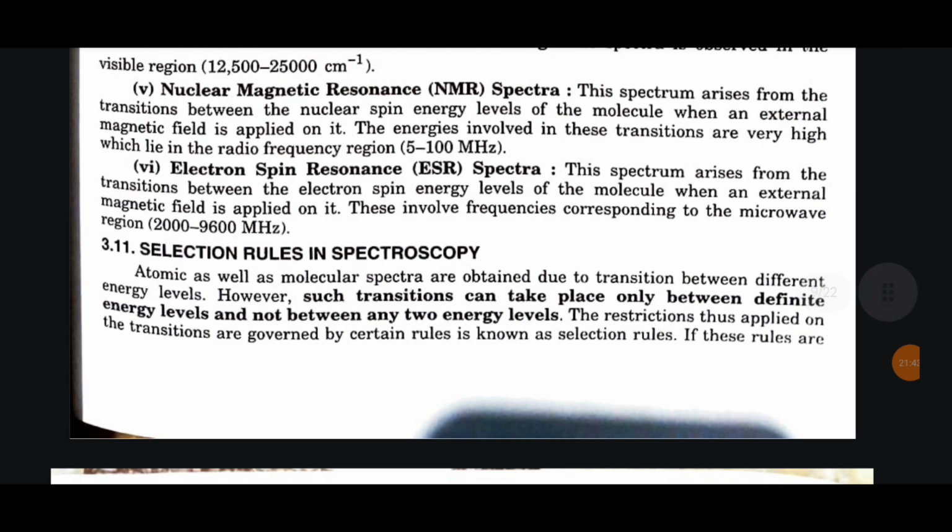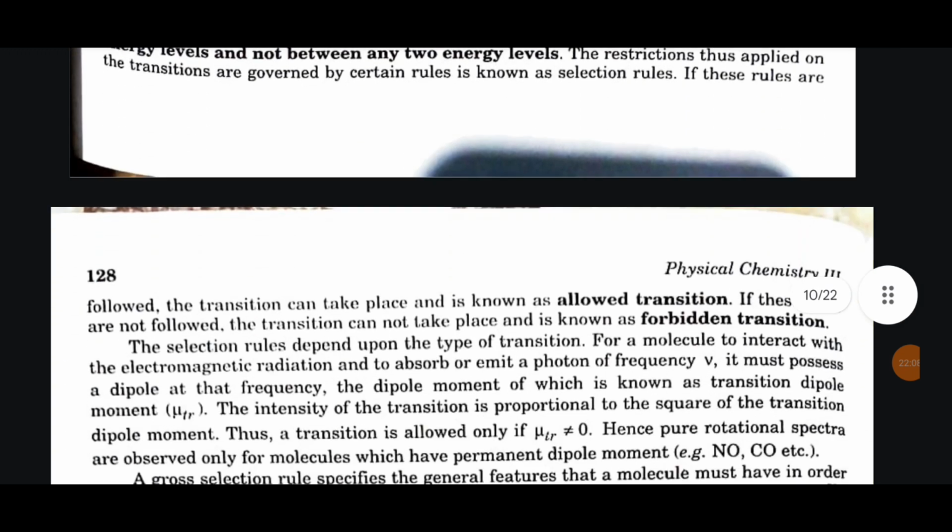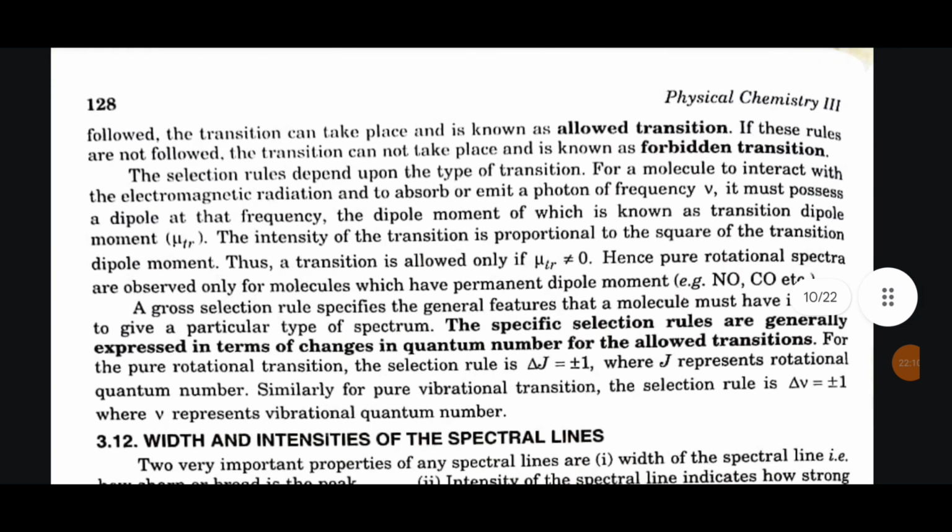3.11 Selection rules in spectroscopy. Atomic as well as molecular spectra are obtained due to transition between different energy levels. However, such transition can take place only between definite energy levels and not between any two energy levels. The restrictions thus applied on the transition are governed by certain rule known as selection rule. If these rules are followed, the transition can take place and is known as allowed transition. If these rules are not followed, the transition cannot take place and is known as forbidden transitions.